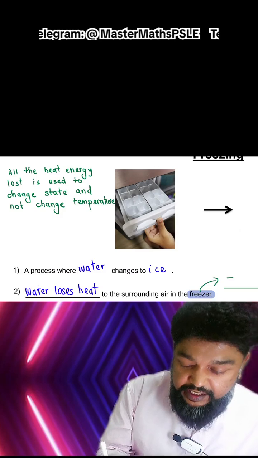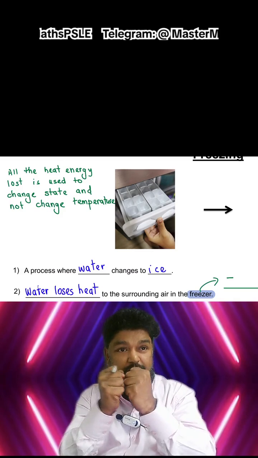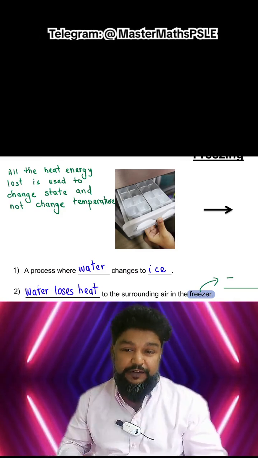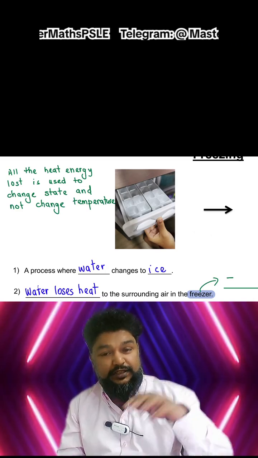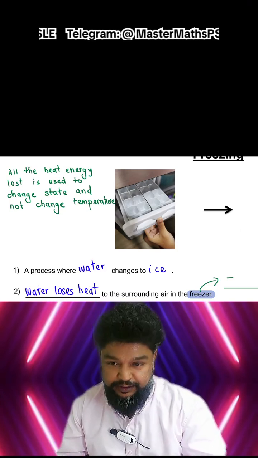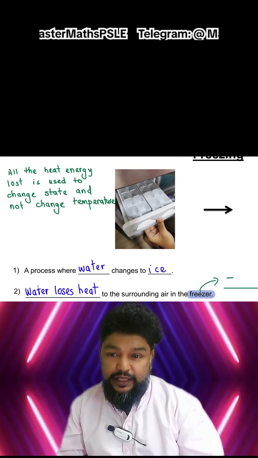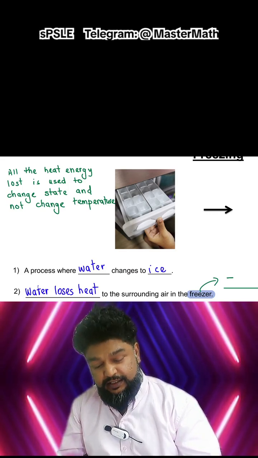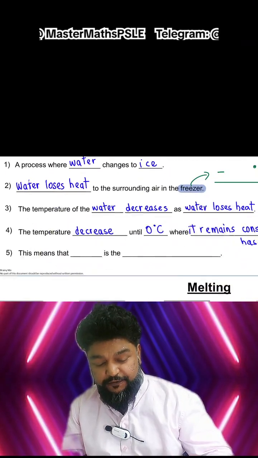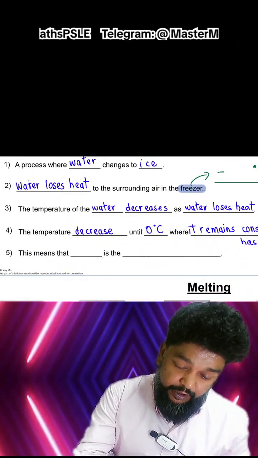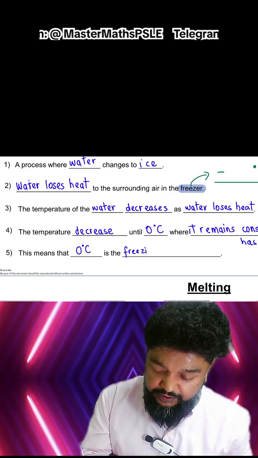It is just that the heat energy that is lost is used to bring these water particles or molecules closer together so they can fix themselves in a very fixed arrangement. Like we know that solids have a fixed shape because the molecules are arranged in a very rigid structure. So the heat energy that is being lost is actually used to do this. Once all the water has become ice, then its temperature starts to decrease again. And this number, we call it the freezing point of water. So we say 0 degrees is the freezing point of water.